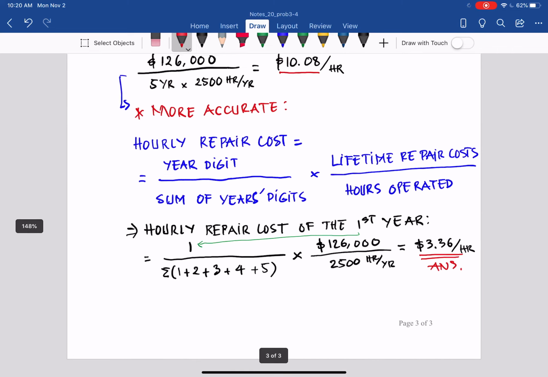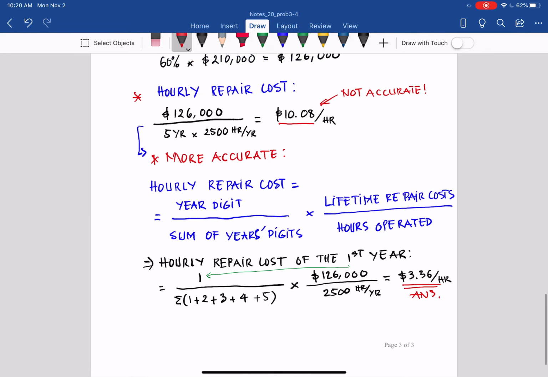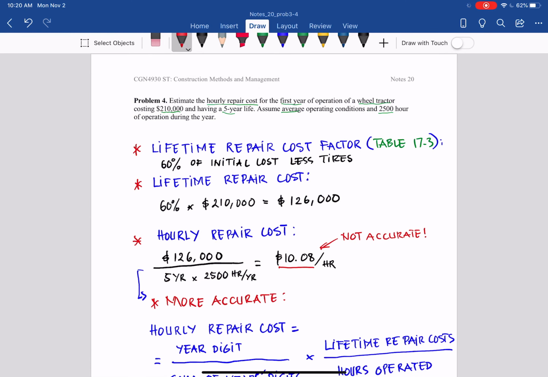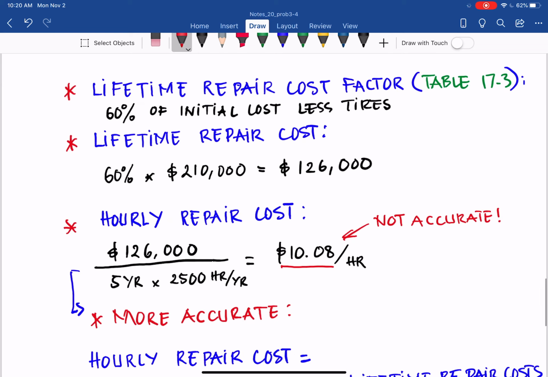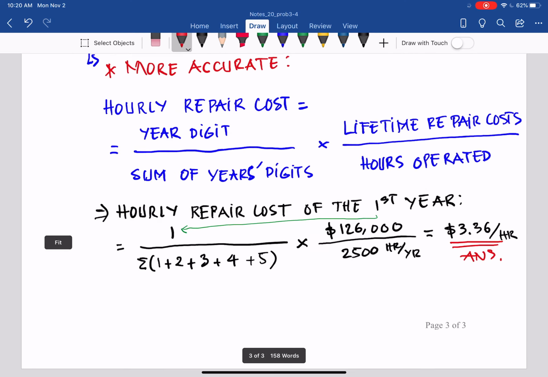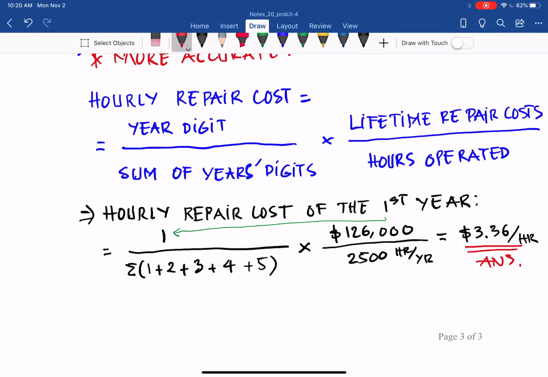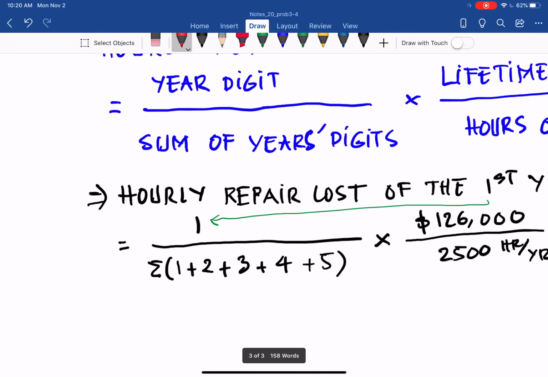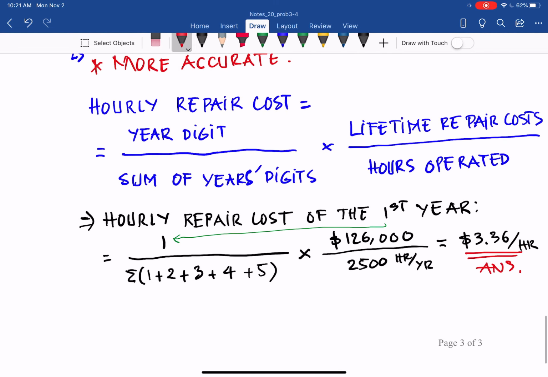So you can see for the first year it's only $3.36 compared to the overall average of $10 per hour for repair costs. And if you have the second year, you just put number 2 on the numerator, then you can determine it is roughly double the hourly repair cost of the first year.